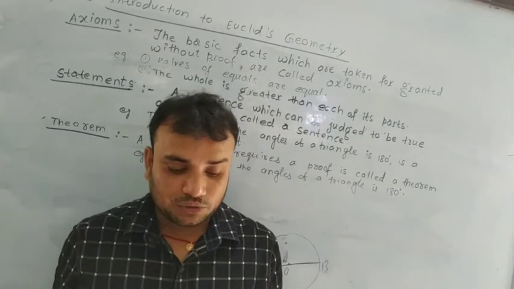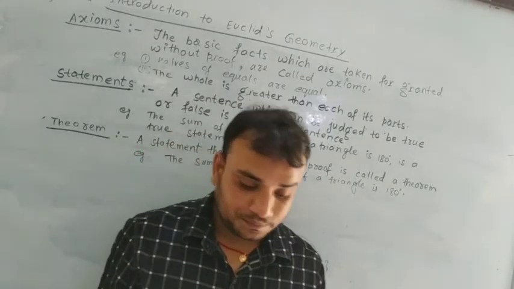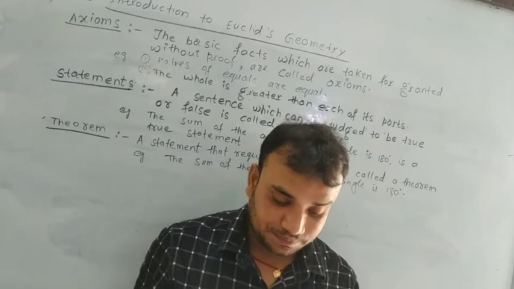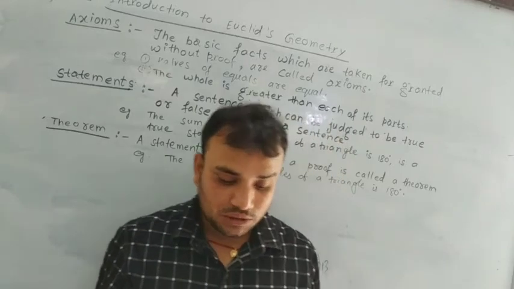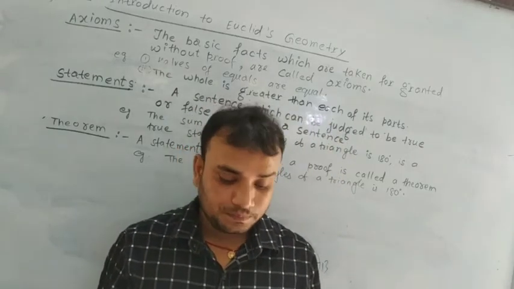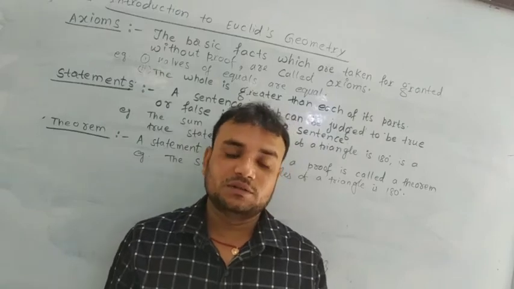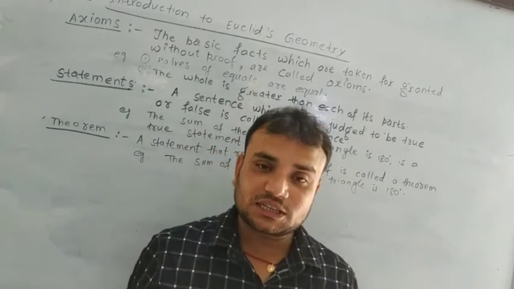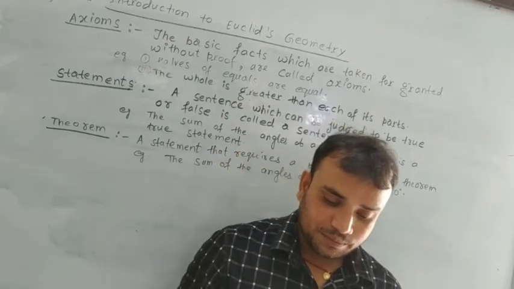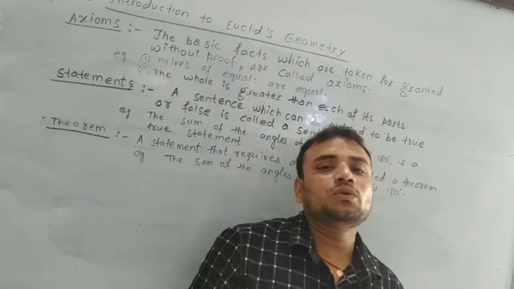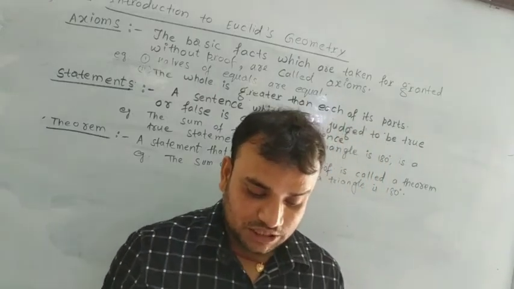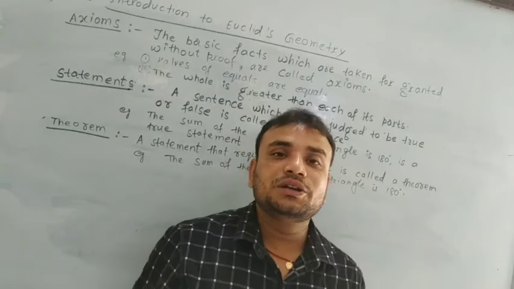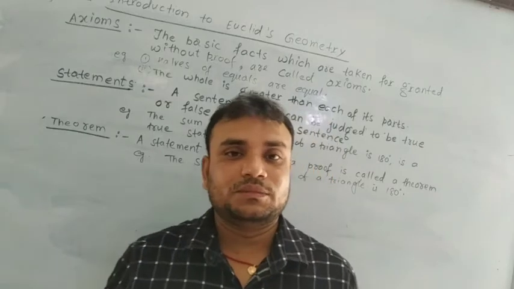Pythagoras developed the theory of geometry to a great extent. Euclid introduced the method of proving mathematical results by using deductive logical reasoning. Very important: there are 2 kinds of logical reasoning, inductive and deductive.